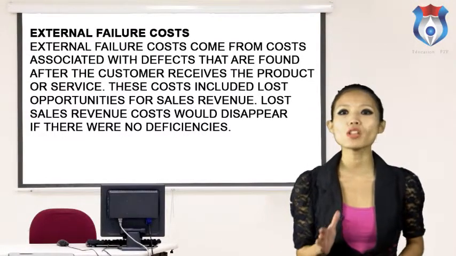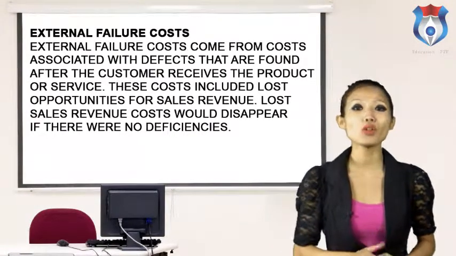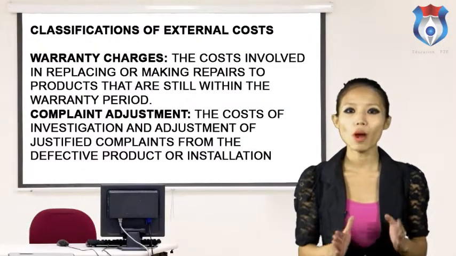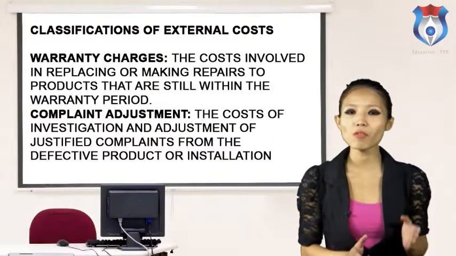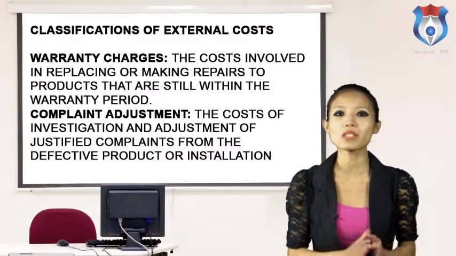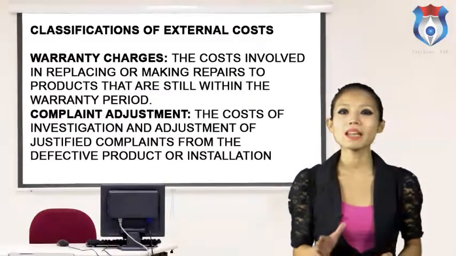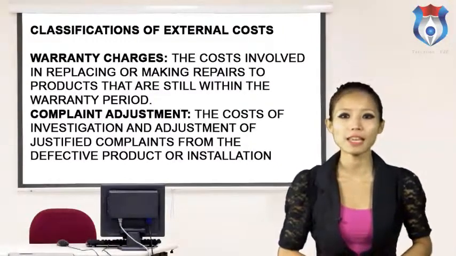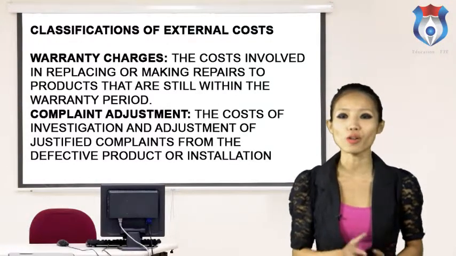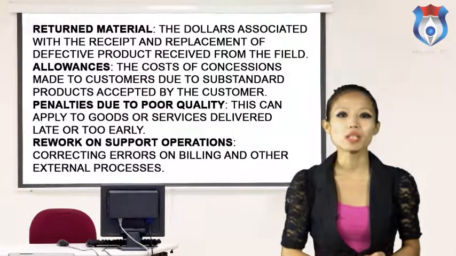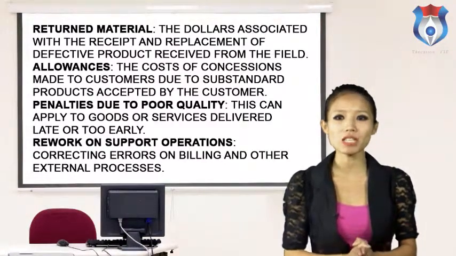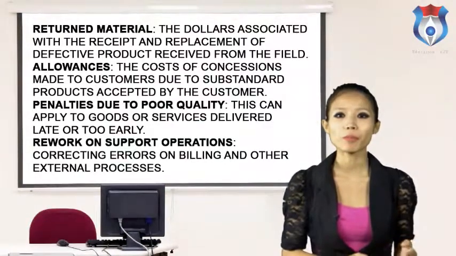Lost sales revenue costs would disappear if there were no deficiencies. Classification of external costs. Warranty charges: the costs involved in replacing or making repairs to products that are still within the warranty period. Complaint adjustment: the cost of investigation and adjustment of justified complaints from the defective product or installation.